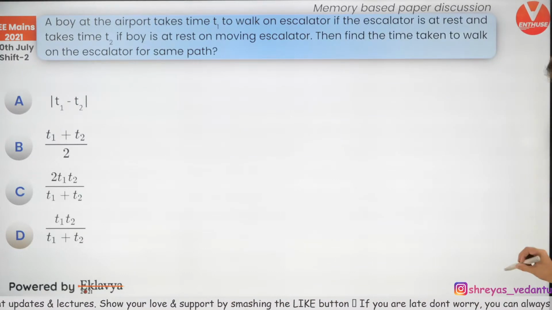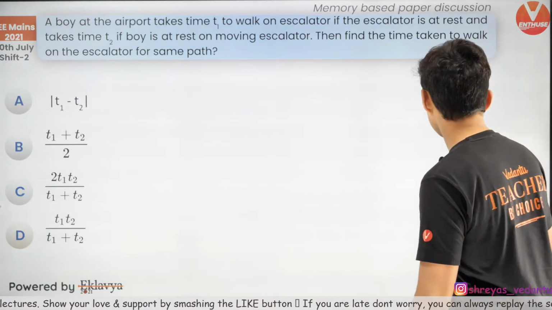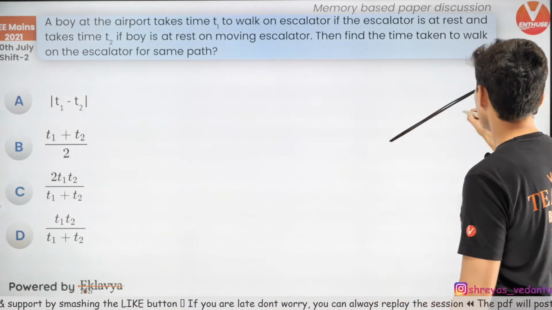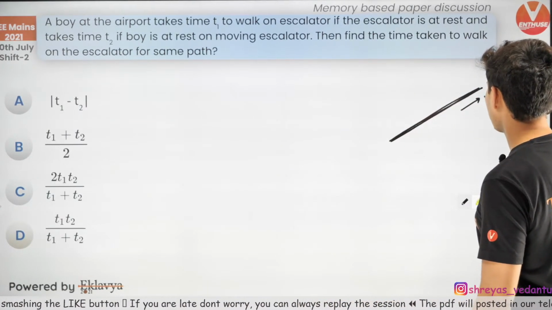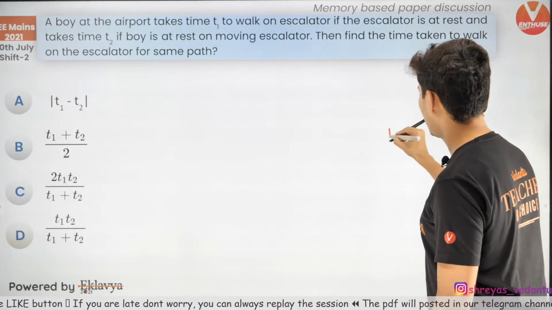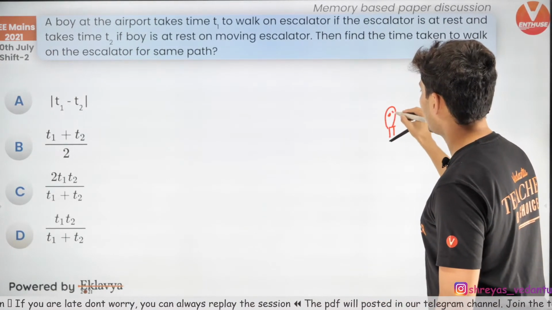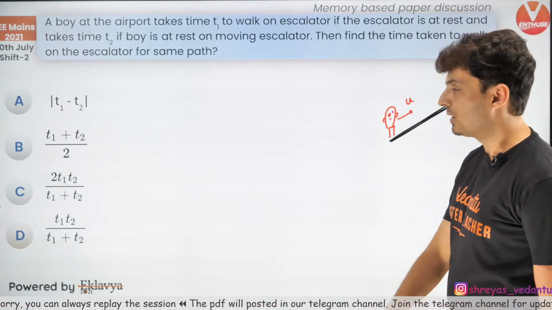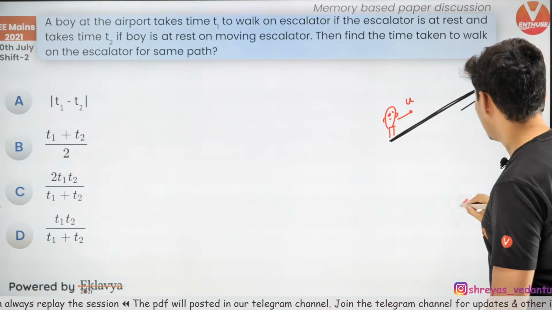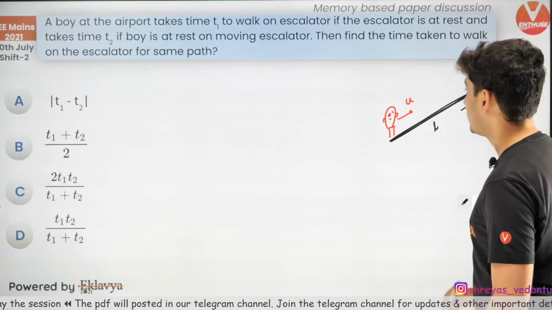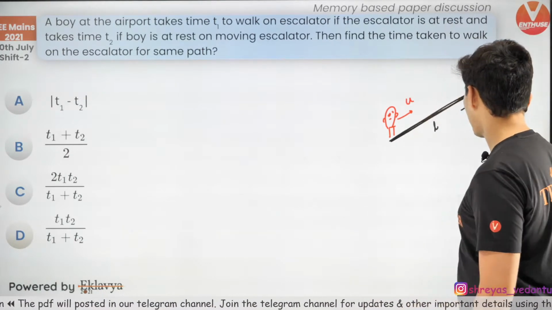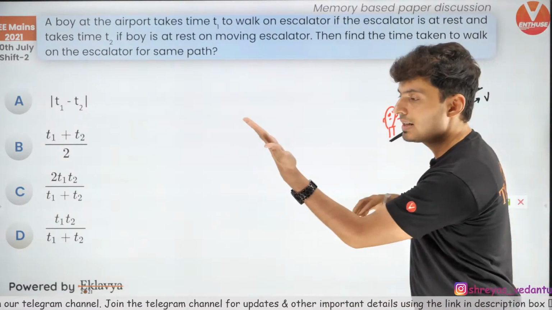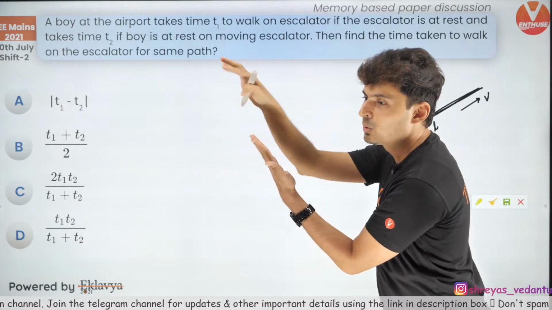So, the boy on that escalator, this is the escalator. Escalator everybody knows, right? Let's assume the escalator moves with speed V. Let's assume our boy is going with speed U. Let's just call him Pandu. Now let's assume the length of the escalator is L. So in the first case, what is happening? The escalator is at rest. The escalator is not moving. Pandu is moving.